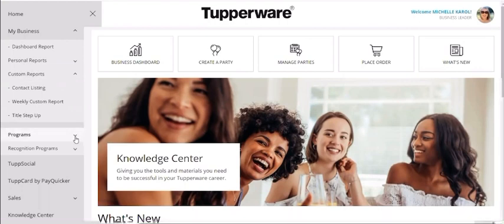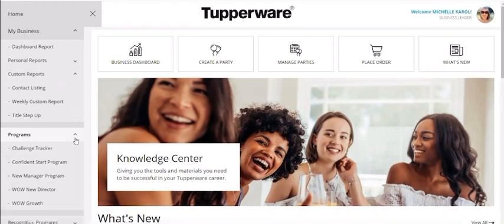Then we also have programs and recognition, and they're still adding as we go. Programs would be things like your Confident Start, your Challenge Tracker, New Manager Program, Wow New Director, and your Wow Growth. Again, they are adding to all of this and updating constantly. We are brand new in this system, so just know that this is going to have more and more information as we go along.